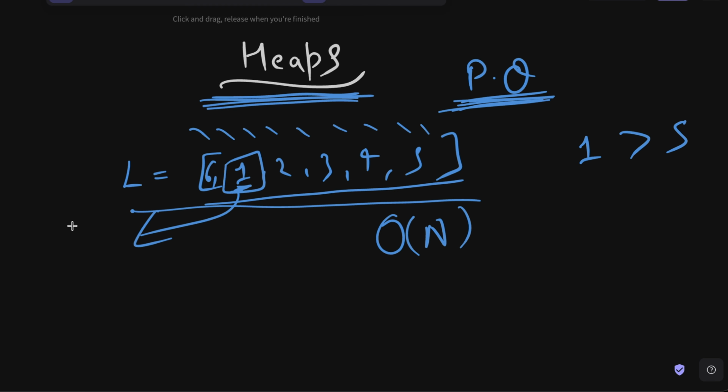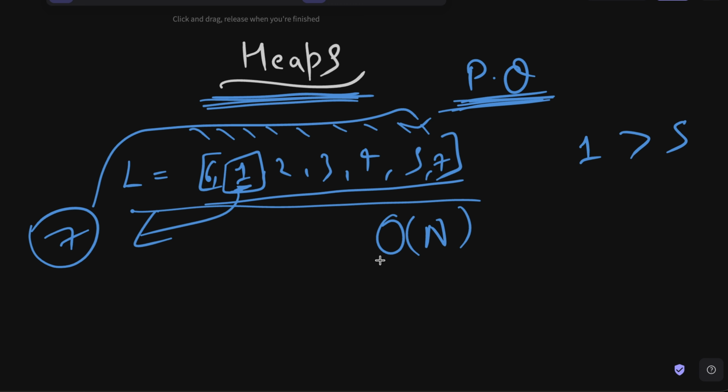And now if I want to insert an element like 7, I can simply take this element and place it at the back, right? So after 5, I will have 7 here. So basically, the time complexity for insertion is order of 1, and time complexity for extraction or finding the element is order of n, correct? And that is in the case of an unsorted array.